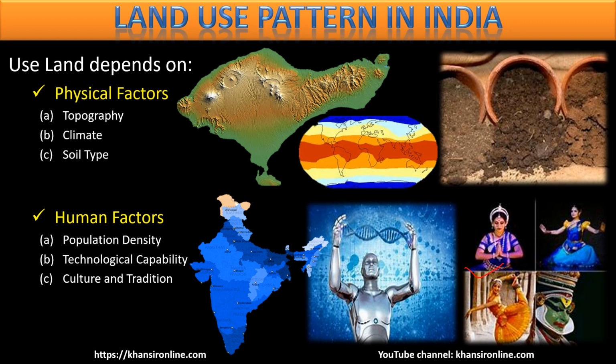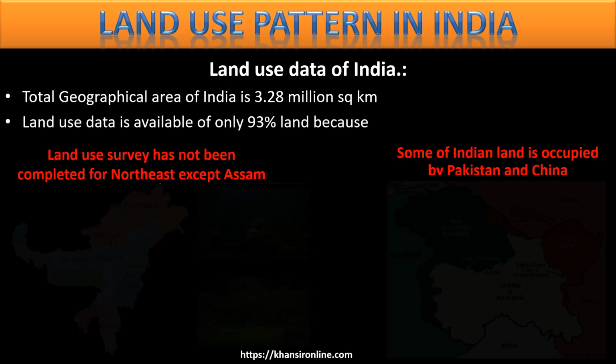Now let's actually move to the land use pattern. So what is the total land India has? We studied last year in geography chapter 1. We have 3.28 million square kilometer of land. That accounts for, I hope you remember, what percent of the total land on the earth? 2.4%.